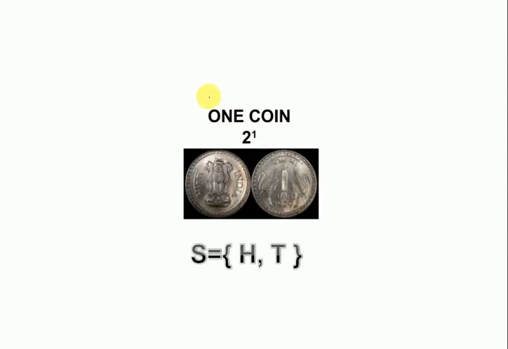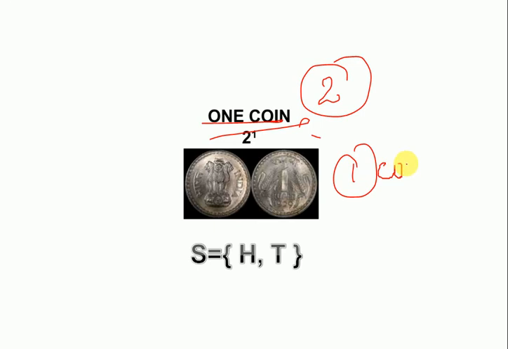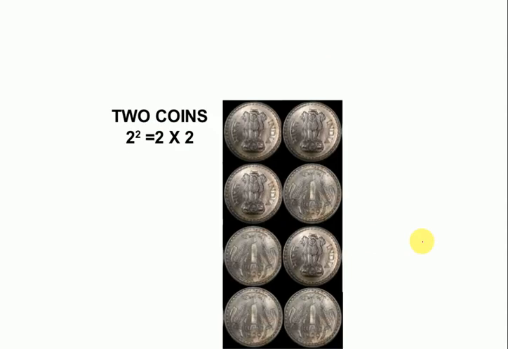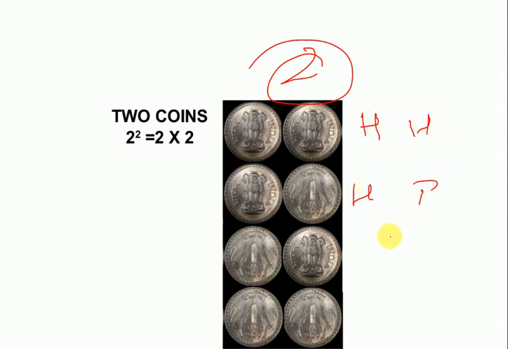Now we will learn about the coin probability. So this is a formula. You have to multiply or do the raise to the power. Like I have here one coin only, right? So how many chances am I having? I will get head or I will get tail. So there are only two outcomes. Now in this you can see that I have two coins. First I can get head head, head tail, tail head or tail tail.